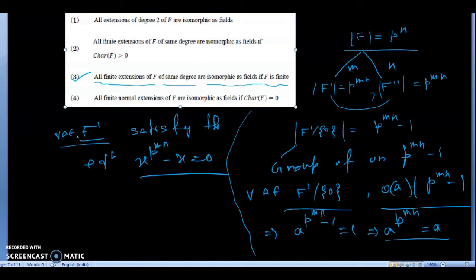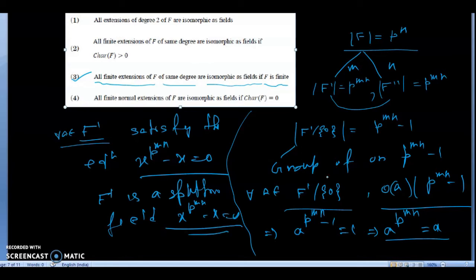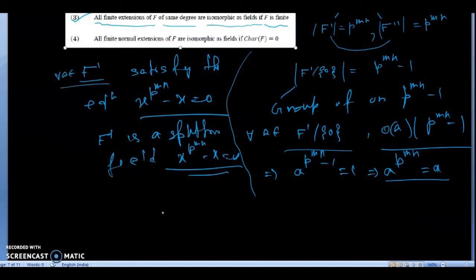And every element of this set is a zero of this equation. That's when you can say that f dash is a splitting field of x to the power p to the power mn minus x equals 0. Okay, similarly, by a similar process we can say that f double dash is also a splitting field of this equation. Since both are splitting fields of this equation and we know the splitting field is unique, therefore f dash is isomorphic to f double dash.